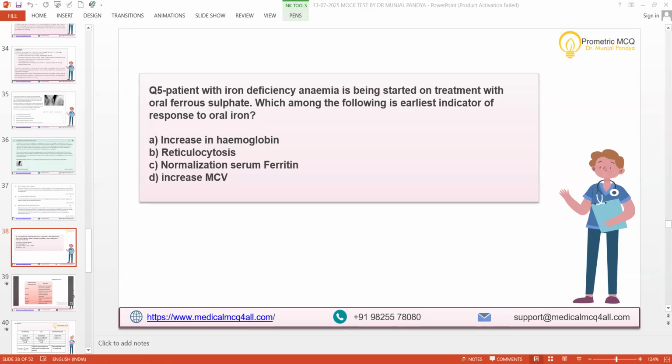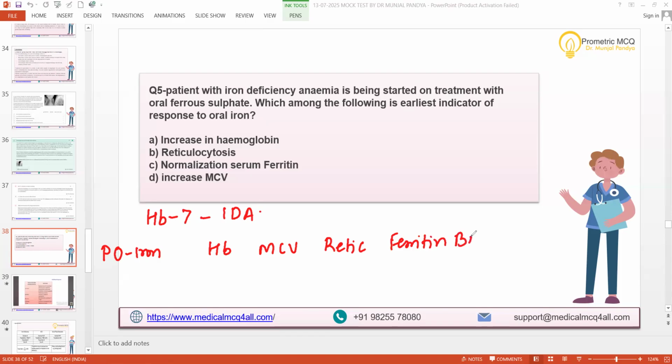Wonderful. So say for example, the patient has a hemoglobin of 7 and iron deficiency anemia. Example. Now you started the oral iron. So when will hemoglobin increase, when will MCV increase, when will reticulocyte count increase, when will ferritin increase, when will bone marrow erythroid hyperplasia increase?